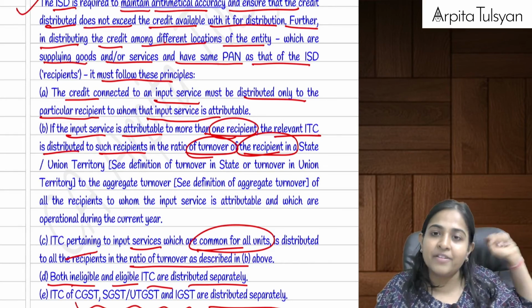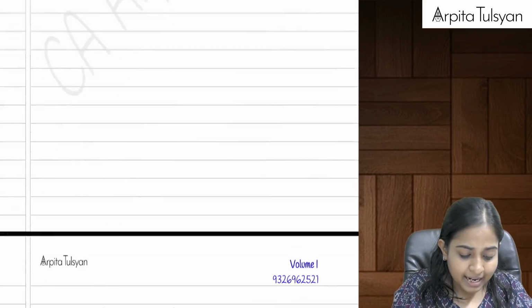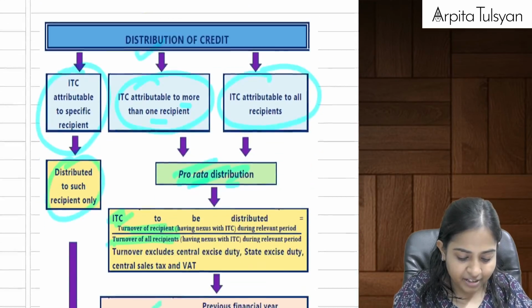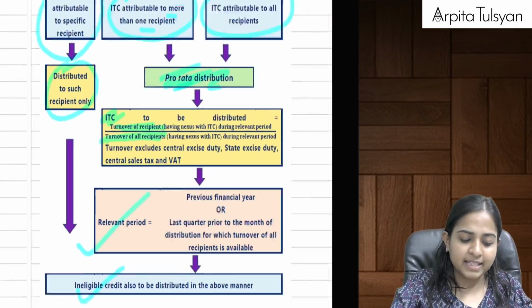If the figures of the previous financial year are not available, that is given here. Okay, that is given here in the table. Can you see this, everyone? This table?